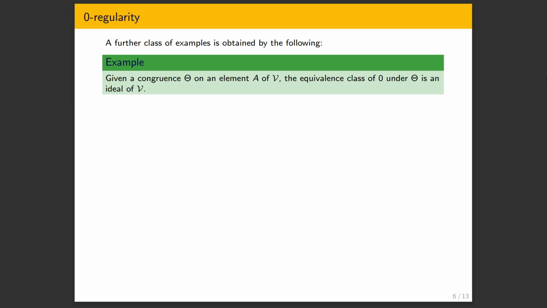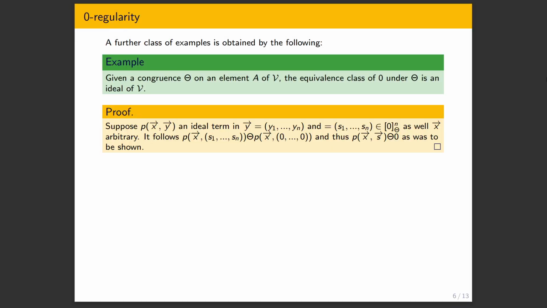And it's not difficult to check this is an ideal, so let's check. Suppose we have some ideal term in y, and we have some things from our equivalence class of 0 and the congruence to substitute for the yi's. And suppose we also have some x arbitrary to substitute for the rest. Now we want to check that once we apply px to these si's, we stay in the equivalence class of 0, making sure that's an ideal.